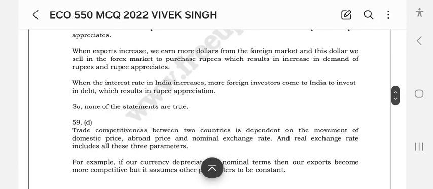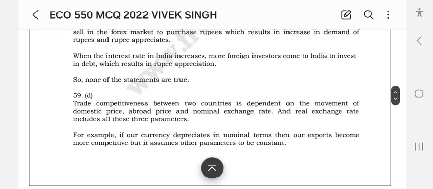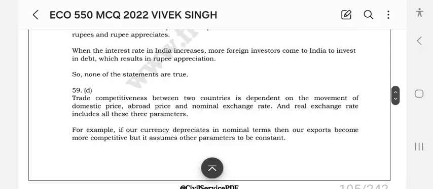So when the interest rates in India increase, more foreign investors come to India to invest, which results in rupee appreciation. So none of the statements are true.